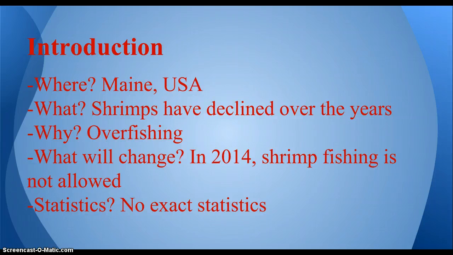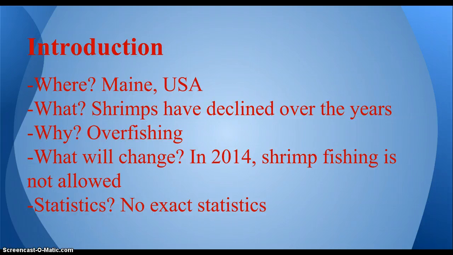So what happened was that the demand for shrimps increased and the fishermen overfished the sea. The short run effect for this would be that they make more money, but the long run would be that their main product is gone. The problem with overfishing is that even though there are plenty of fish, and in this case shrimps, there's still a limited product. So what did they decide to do in order to address this problem?